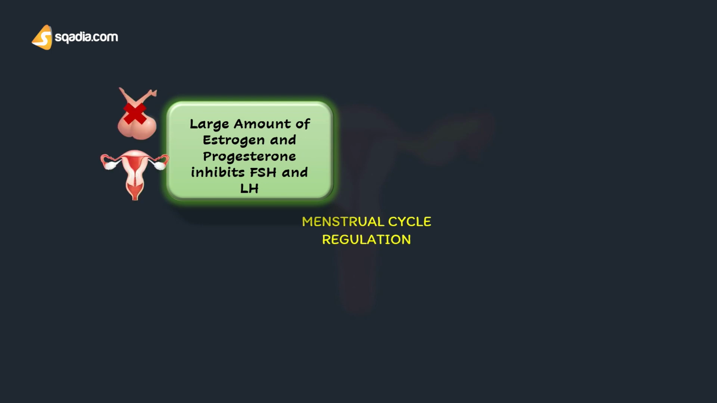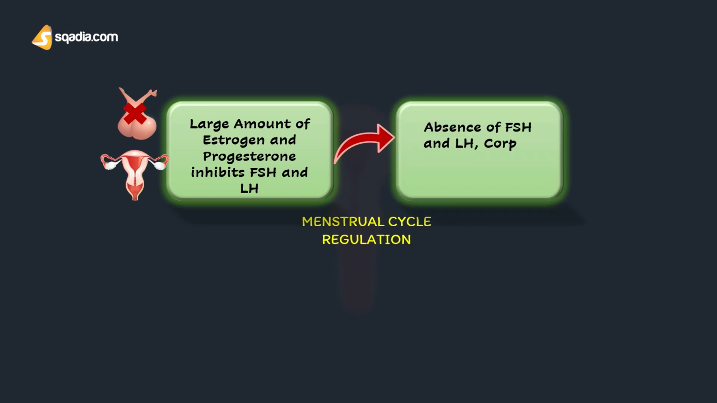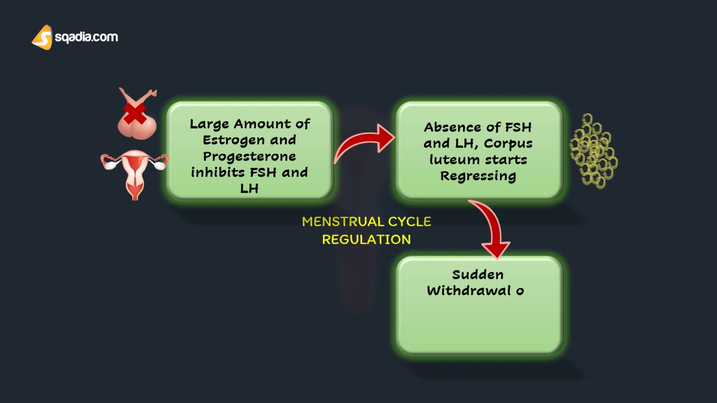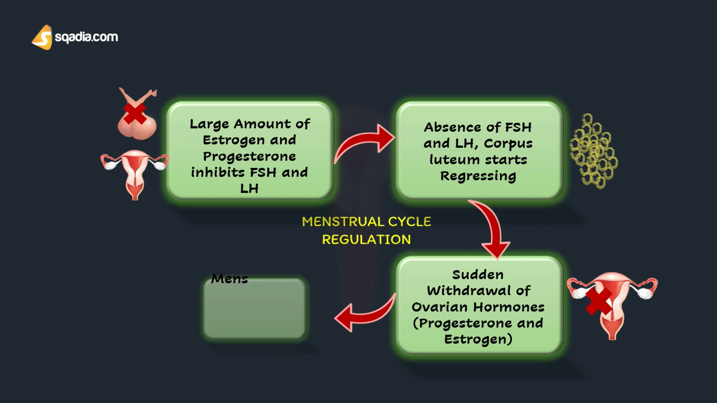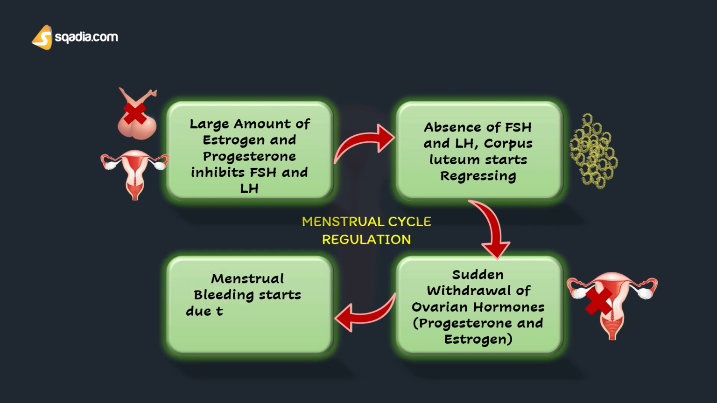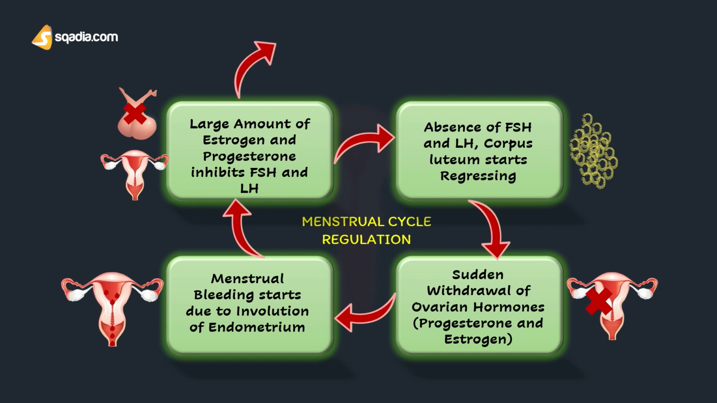In the absence of LH and FSH, the corpus luteum becomes inactive, and it's going to start regressing. Well, the sudden withdrawal or absence of ovarian hormones, progesterone and estrogen, is going to occur. And it's going to lead to the menstrual bleeding. The lack of ovarian hormones causes the release of gonadotropin once again from the anterior pituitary. And it's going to result in the onset of development of new follicles in the ovary, and the cycle is going to repeat itself.